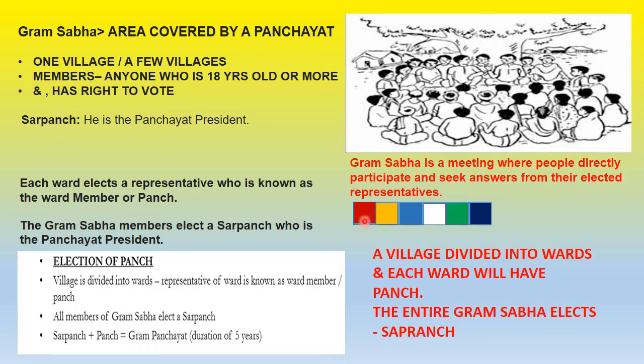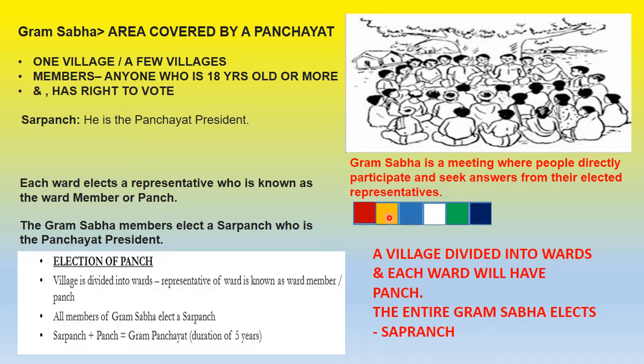Now if you look at this picture, suppose this is a village which has been divided into 6 different wards. This is the first ward, second ward, third ward, fourth ward, fifth ward, sixth ward. The people living in each ward will elect their Panch.